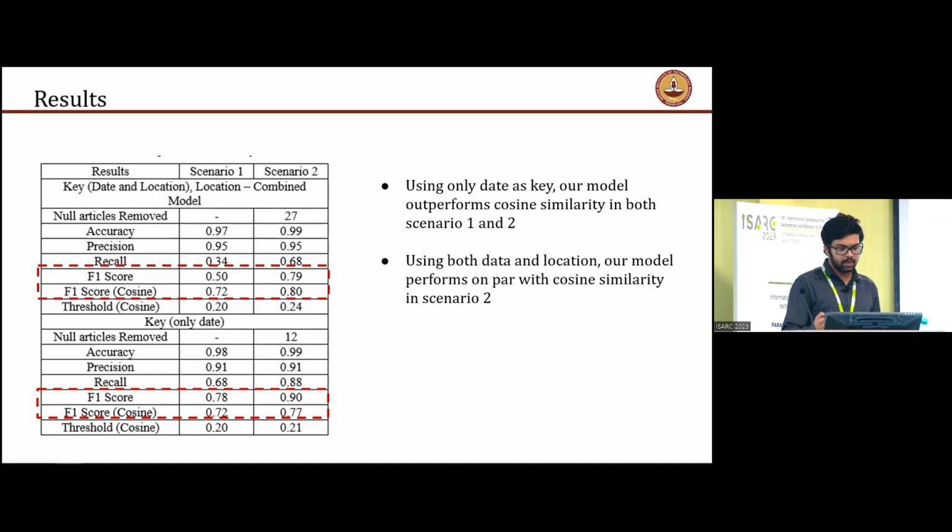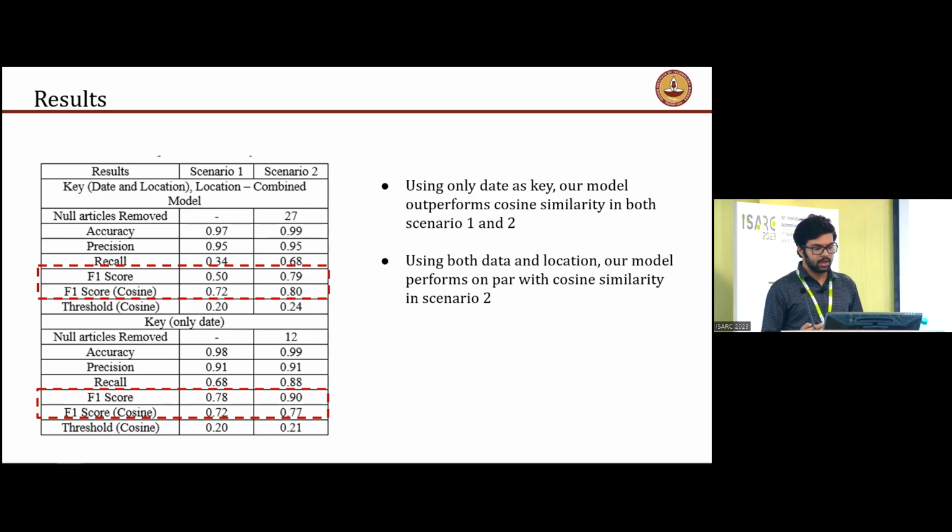Now, the top table is when we use both date and location as the key. We realized that using only the date as the key performed way better than using both date and place. So in this case, even in scenario 1, our model significantly outperformed cosine similarity, and the same as well in scenario 2. So using only date is better than using both date and place.